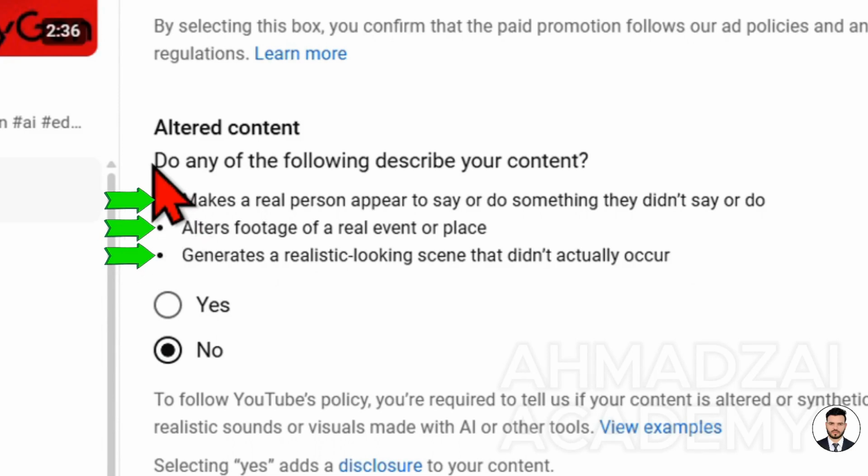Here it says that if anything in your videos has been done with the help of artificial intelligence, if a person appears in your video, or a place appears, or a voice appears that is not your own, then you should select yes if artificial intelligence has been used. If it's your own voice, your own image, or the place you're showing is real, then you should select no.